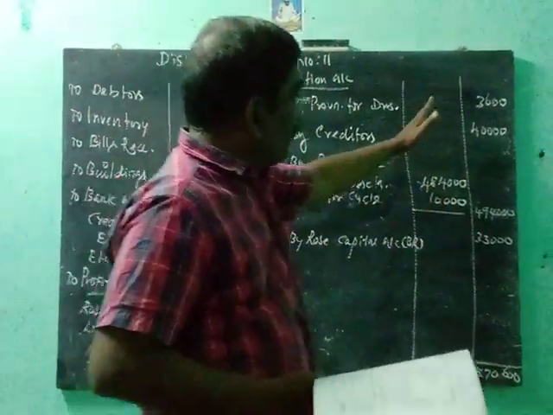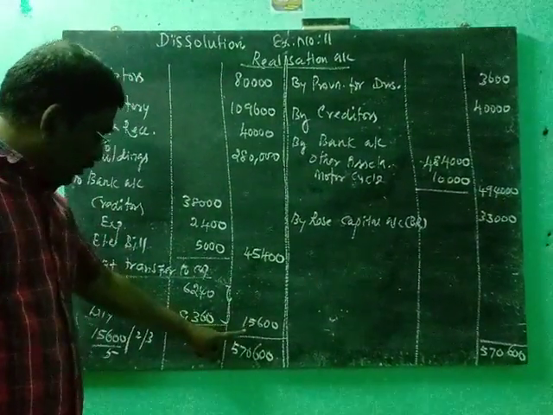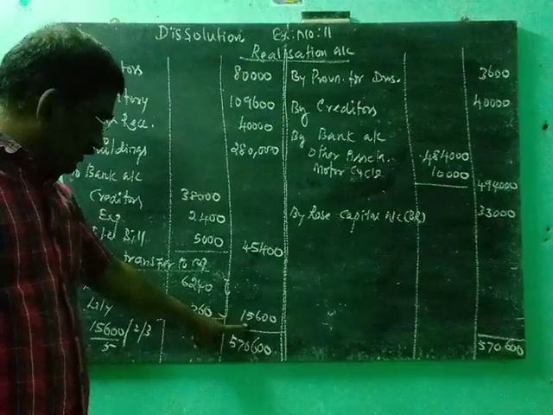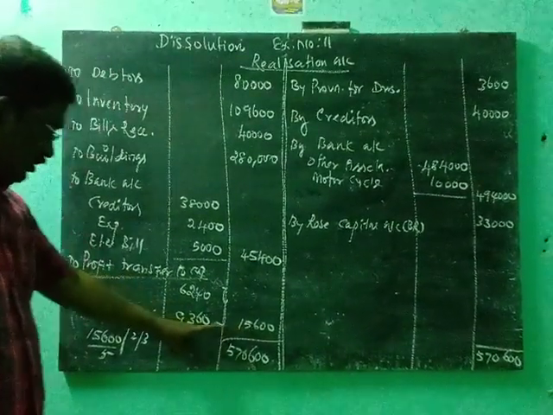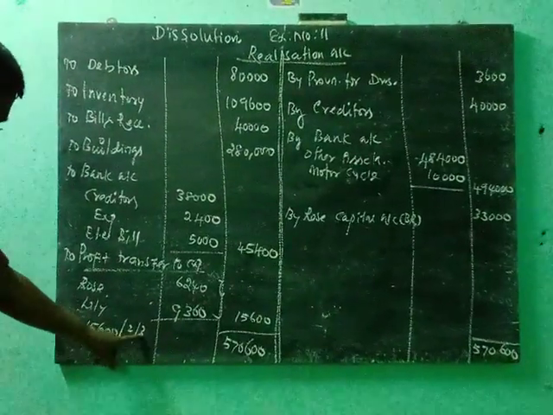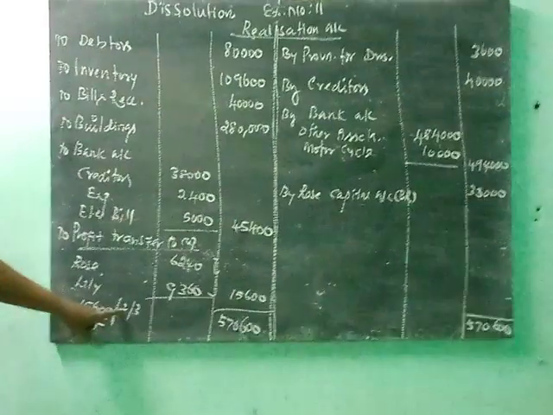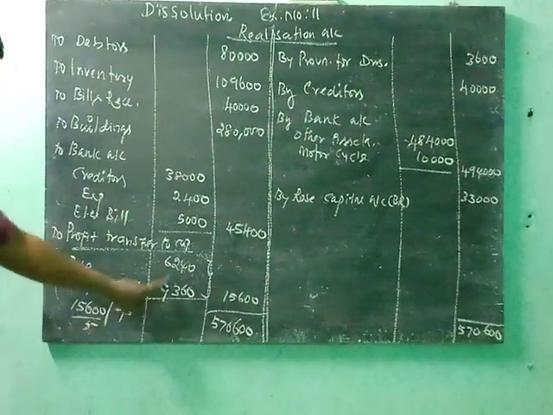Now the balancing figure is 15,600. That is the profit of the realization, don't forget. This profit of realization is distributed to the partners' capital accounts in the ratio of 2:3. 2 plus 3 is 5. 15,600 divided by 5, into 2 for Rose, into 3 for Lily.